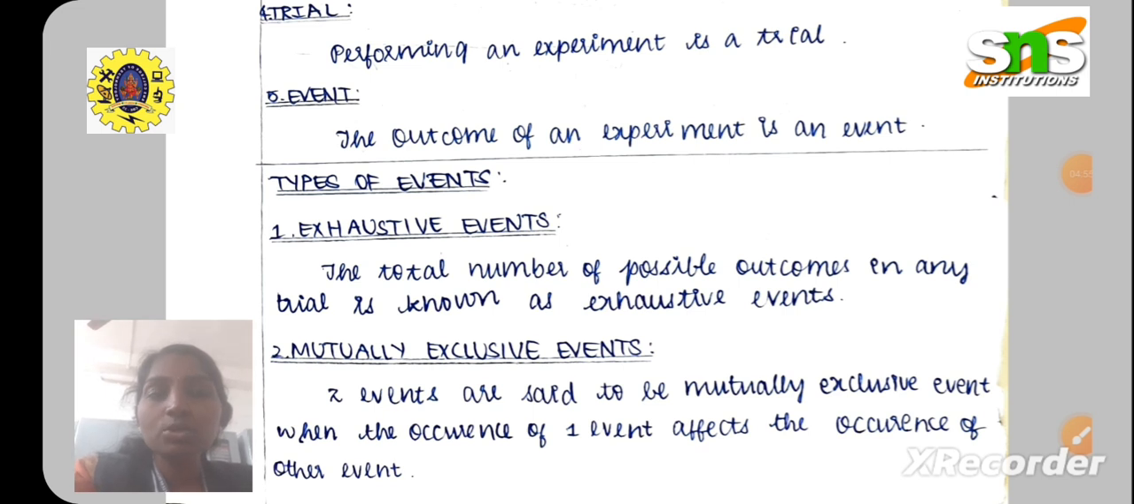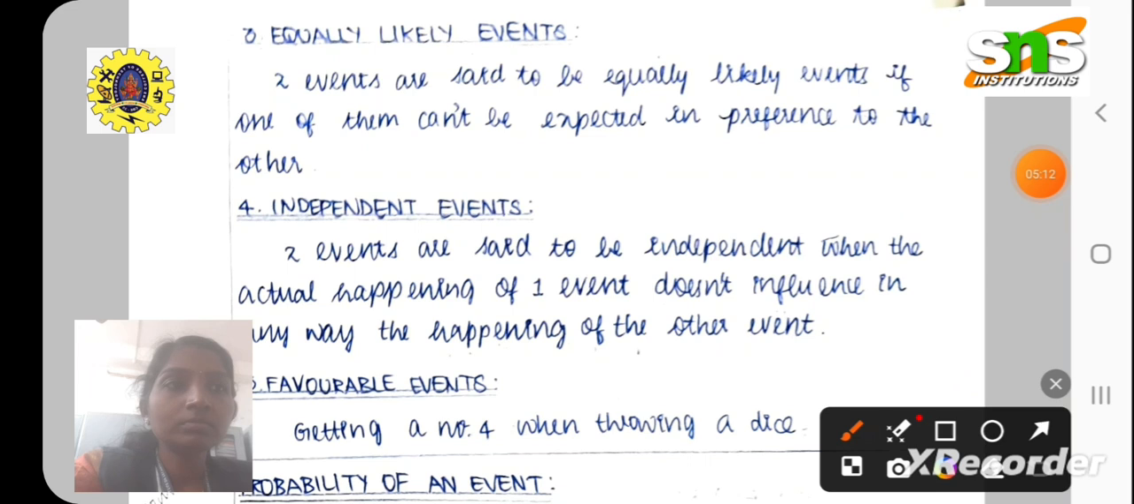So, exhaustive events are the total number of possible outcomes in any trial, and mutually exclusive events means we have to compare two or more events here. Comparison arises in the mutually exclusive case. Therefore, when the occurrence of one event affects the occurrence of other event, we will say those events are mutually exclusive events.